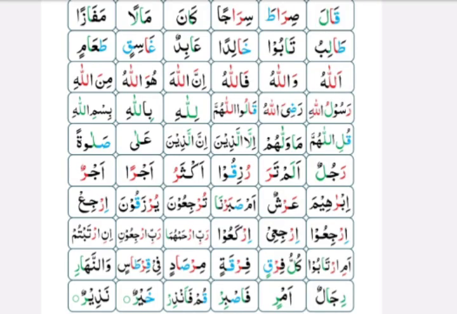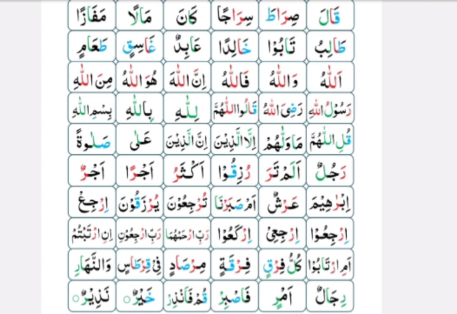Please open the next page, page 36, and look at the first word in line 6. The word is Rajulun. You can see zabar on top of Ra. You have to read it with thick tone. Look at the third word in the same line, Ruziqu. You can see pesh on top of Ra. You have to read it with thick tone.